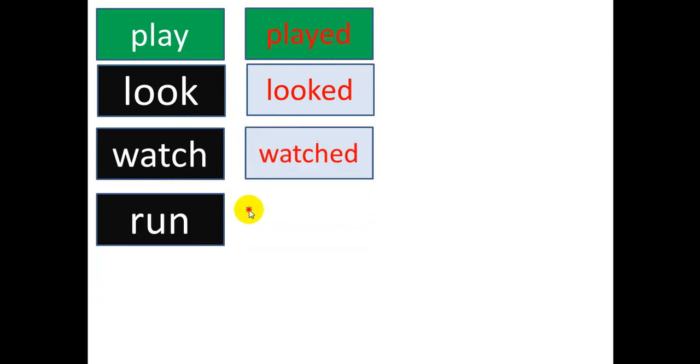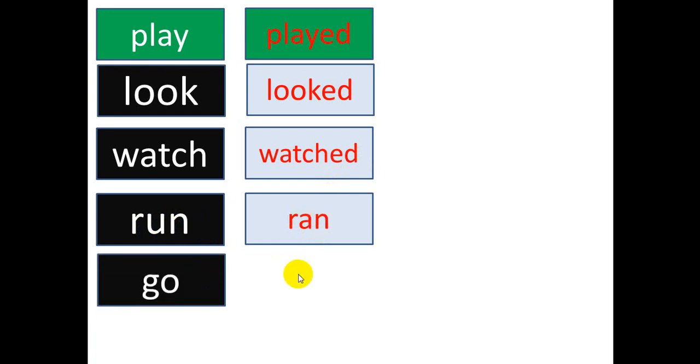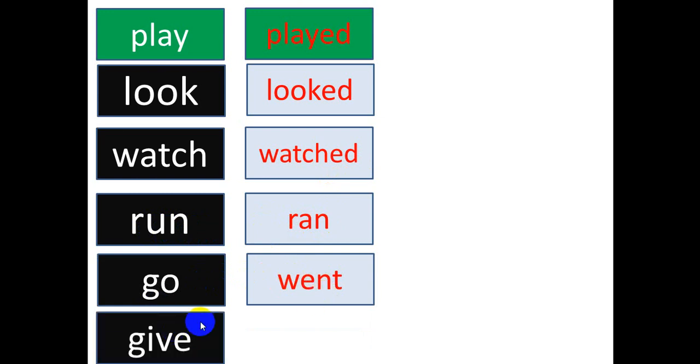The past of run, this one is ran. So regular: play, played, look, looked, watch, watched, you add ed, no problem. But run, ran, you change u into a. This is called what? Irregular verbs. So that means we don't add ed, we don't add d, we don't add ied, but we add something completely different. We change the word. Run, ran. Go, of course everybody knows the past of go, went. Today I go, yesterday I went. Give, gave, yes, you change i into a.